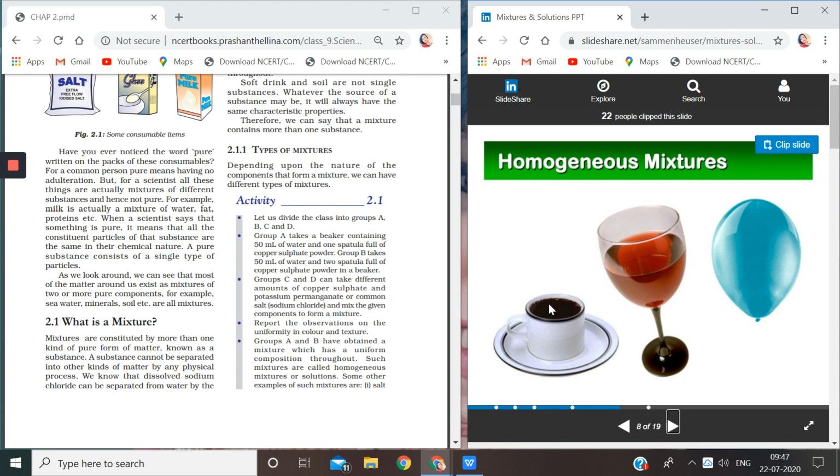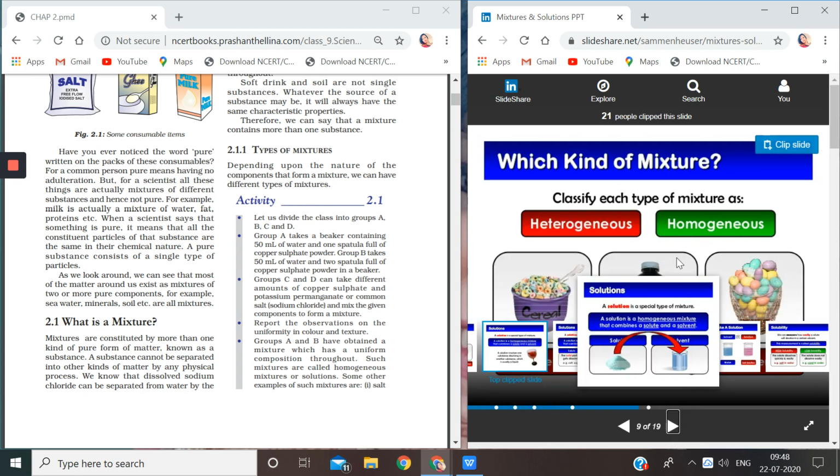We cannot make out, so it is a homogeneous mixture. Similarly here we cannot make out which part is water, which part is the alcohol or wine, whatever it is mixed with. We cannot make out different phases. Similarly with this balloon and the air inside the balloon. So these are examples of homogeneous mixtures.